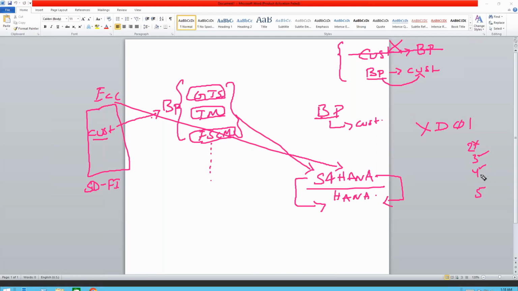If not, blocking customers in the sales areas, deletion flags, these are all still active. These all transactions are active, but XD01 create is absolutely not available. I'm a little confused with this change, but display is again available. XD03 is still valid, right? So this is how SAP has come up in S/4HANA saying that first create a BP and you extend it to the customer. So let us see in the system how this particular creation of customer or BP works.